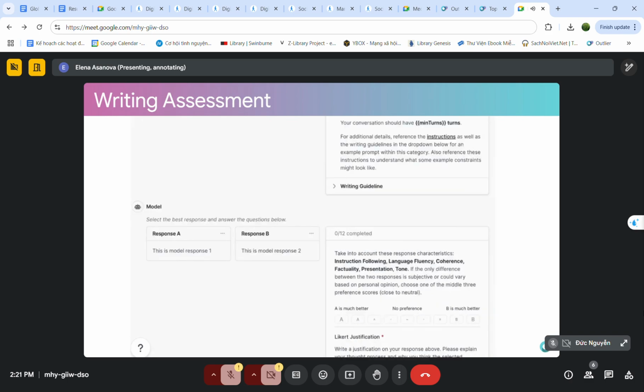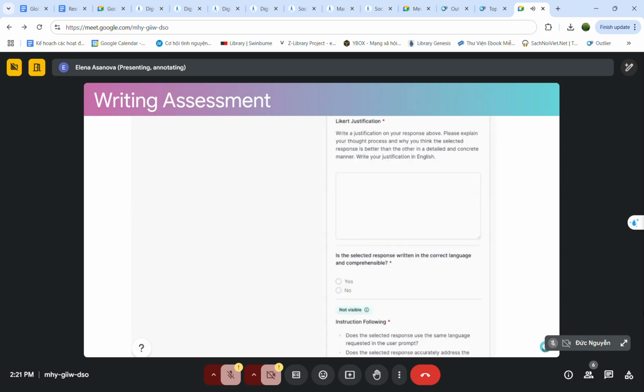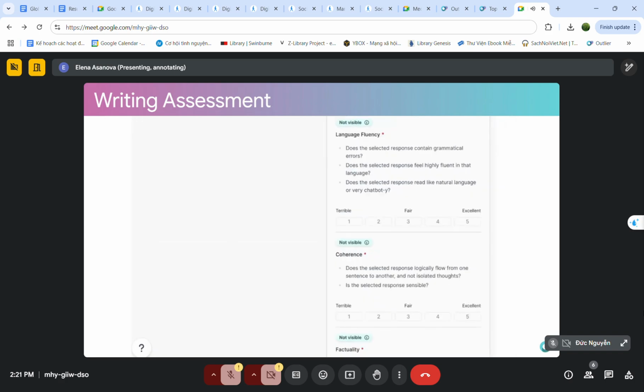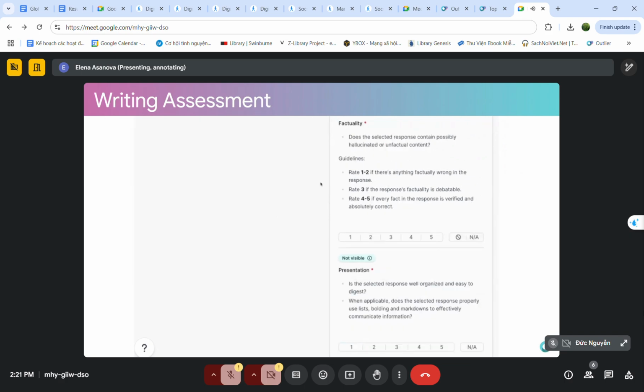Once your prompt is submitted, the model will generate two responses, and your next task is to evaluate them. In this screenshot, you'll compare response A and response B using the following criteria. Instruction following: did the response accurately follow your prompt instructions? Language fluency: are there grammatical errors? Does the response sound natural and fluent? Coherence: does the response flow logically? Is it easy to follow?